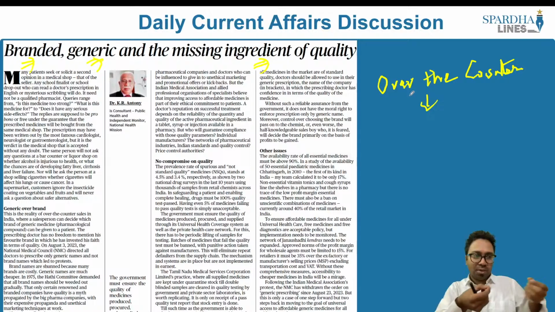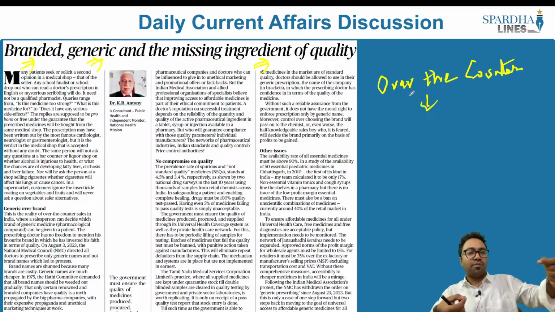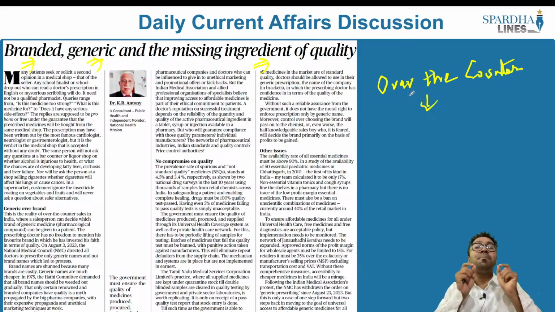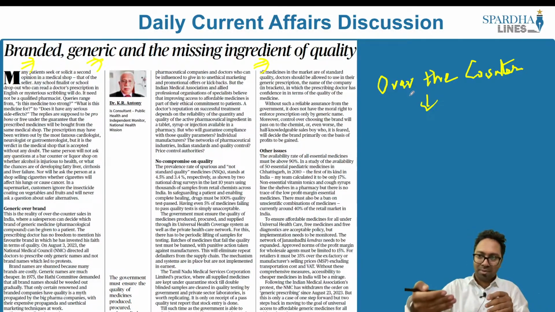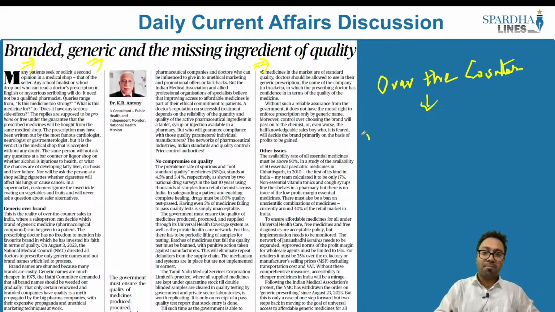So without prescription, if there is a pharmacist who gives you, let's say, a tablet or a syrup without any prescription, that is what is called over the counter. This article primarily goes on to say that we have doctors who give the prescription, and you ultimately go about availing these medicines. So what happens in this particular case? They give some of the medicines which might be branded.